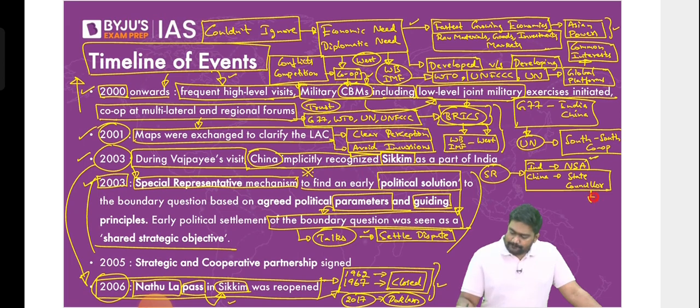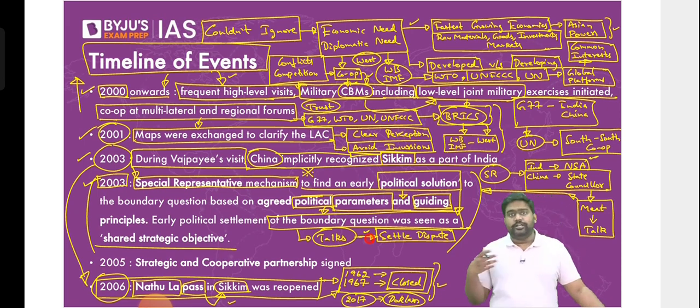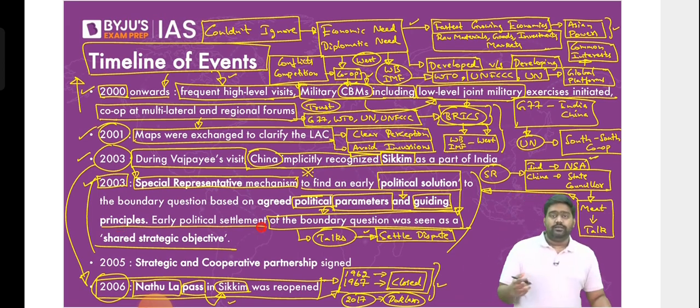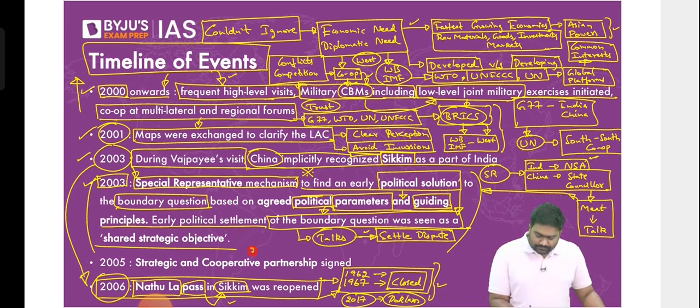So they would meet, they would talk to identify the political parameters and the guiding factors which would help us find a permanent political solution to resolve the boundary dispute once for all. All right, they would discuss all the political implications, discuss the priorities, the concerns of each other, identify the areas where one can compromise, identify areas which are more important to India, identify areas which are more important to China, right? And conduct technical exercises, conduct surveys on the ground eventually, and come up with maps and finalize this with a boundary agreement. So what was the purpose of the SR mechanism, the special representative mechanism? Under this mechanism, several rounds of talks took place from 2003 to 2009.